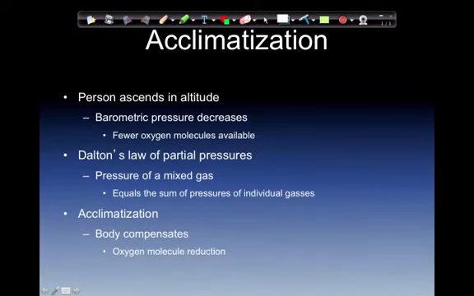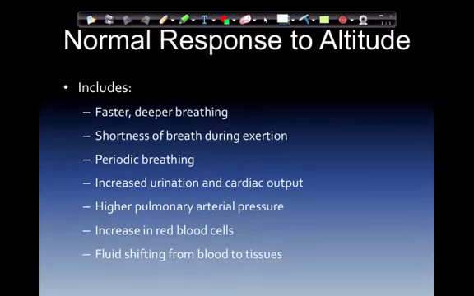Acclimatization. The body compensates for oxygen molecule reduction, and acclimatization is essentially that we are in that climate long enough that our body compensates for the environmental changes.